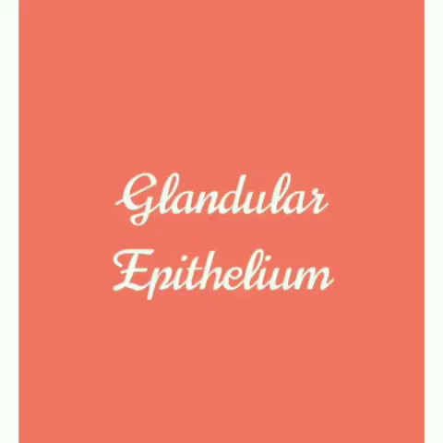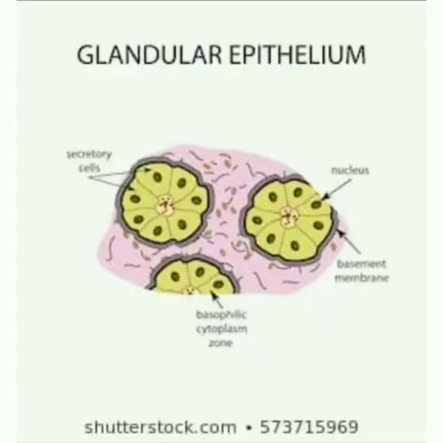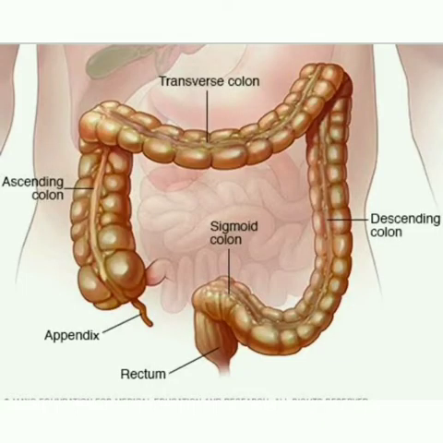Glandular epithelium. These epithelial cells are often modified to form specialized gland cells which secrete chemical substances at the epithelial surface. This lines the gastric glands, pancreatic tubules, and intestinal glands. That's all, we finished simple epithelium.